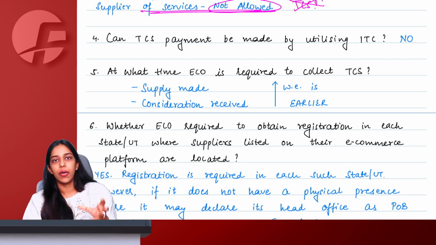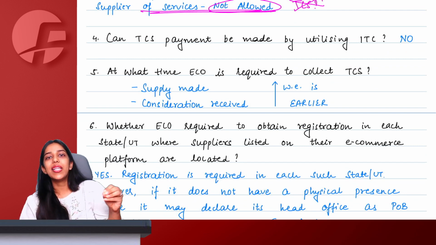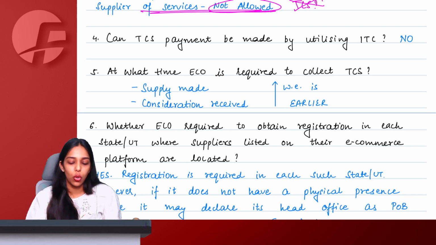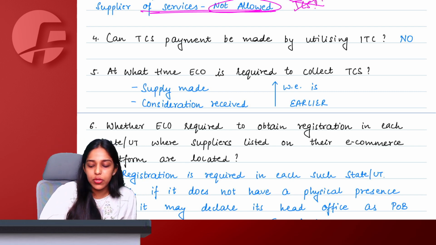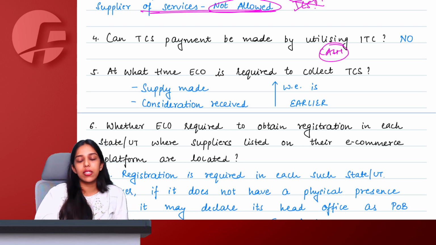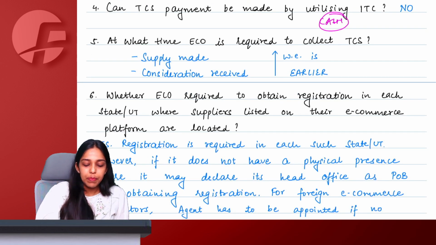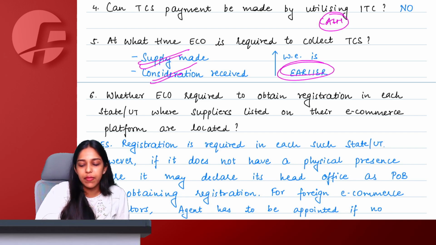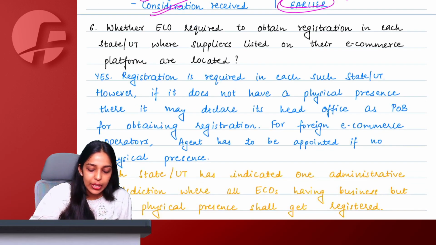You cannot, as an e-commerce operator, pay the TCS to government using a credit ledger. No, compulsorily you have to make payment using the cash ledger only as a TCS collector to government. Payment or supply consideration, whichever is earlier, you have to collect the TCS.